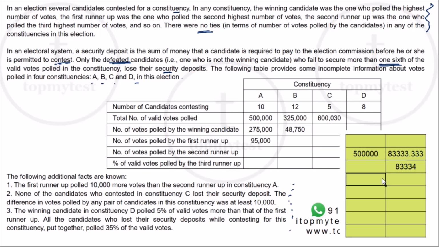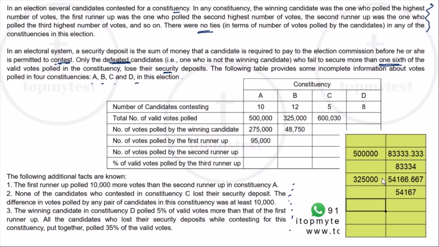Okay, let's look at the second one. It is 3,25,000. 1/6 of this will be 54,166. So 54,167 should be good enough to save your security deposit.